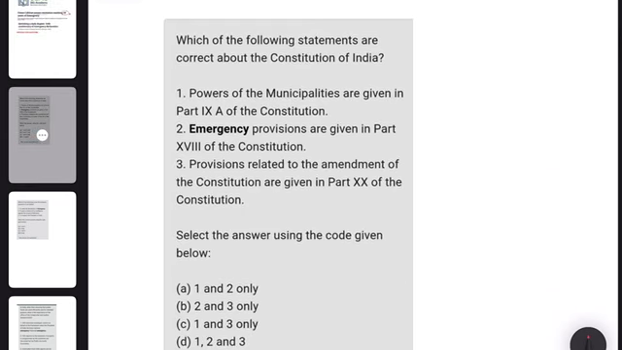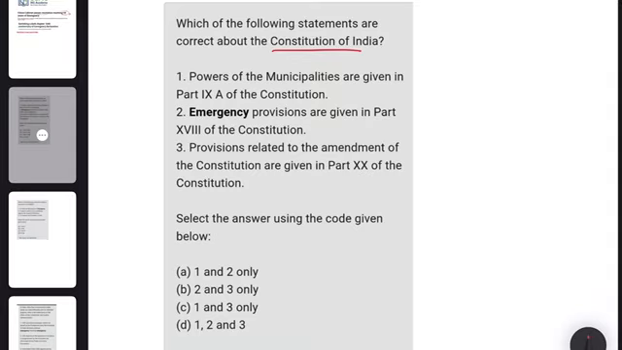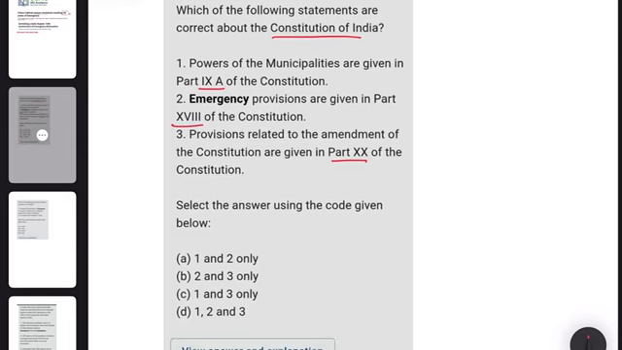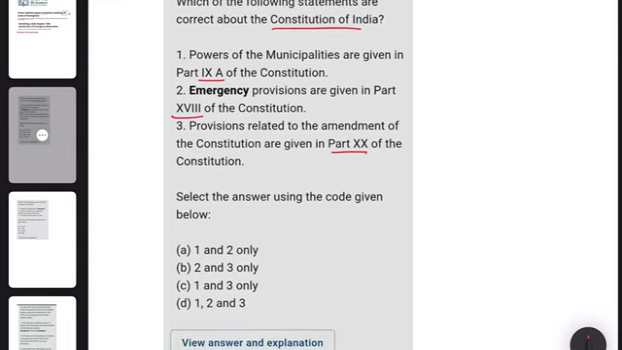First question: which of the following statements are correct about the Constitution of India? 1. Powers of municipalities are given in Part 9A of the Constitution. 2. Emergency provisions are given in Part 18 of the Constitution. 3. Provisions related to amendment of the Constitution are given in Part 20 of the Constitution. Please select the answer using the code below and comment your answers in the comment section, and we will pin the right answer in the comments.